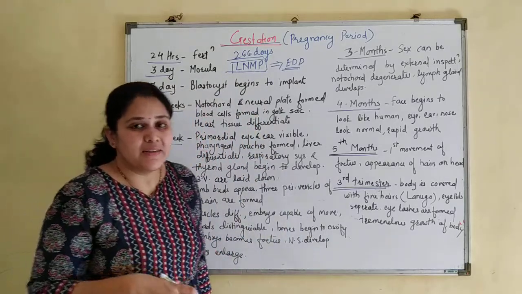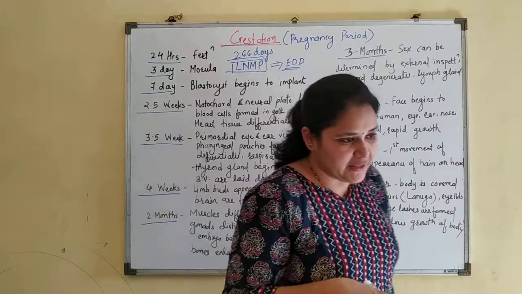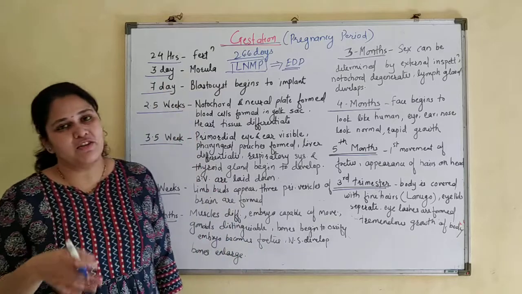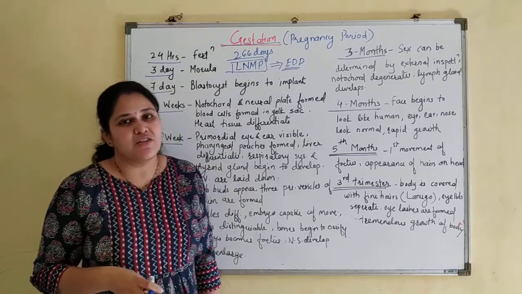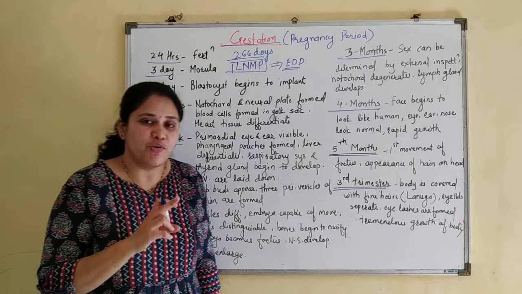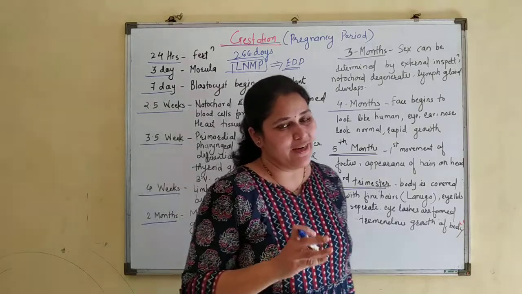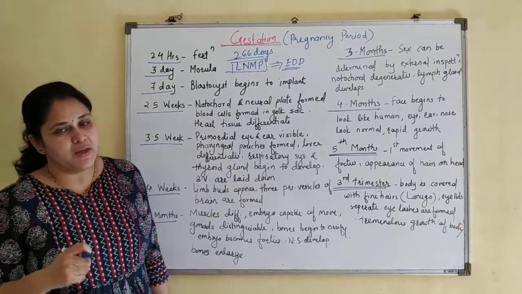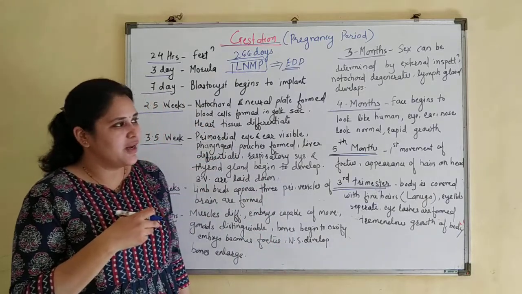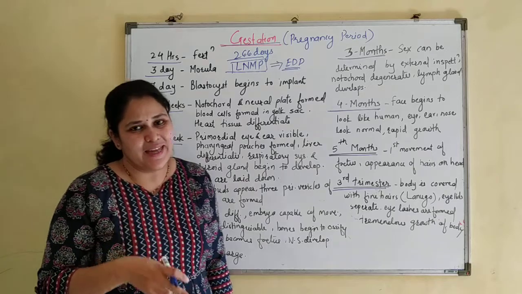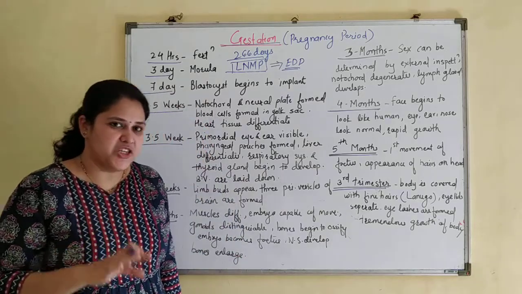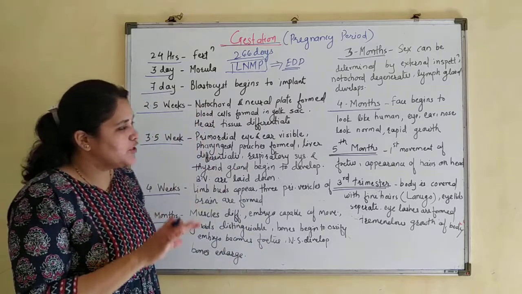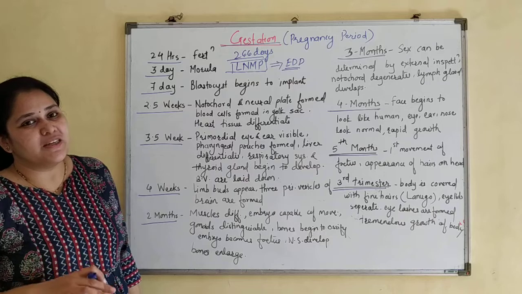As we discussed, this entire 9 months of pregnancy is divided into 3 trimesters: 1st trimester, 2nd trimester and 3rd trimester. Each trimester consists of 3 months. Your 1st trimester consists of the 1st, 2nd and 3rd month. The 2nd trimester has the 4th, 5th and 6th month. And your 3rd trimester has the 7th, 8th and 9th month. So the entire gestation period is divided into 3 trimesters. This is known as the gestation or pregnancy period.